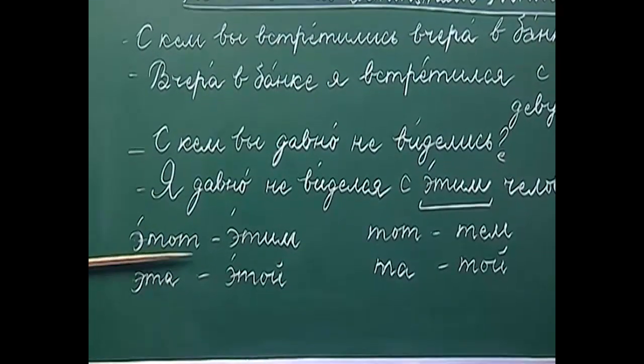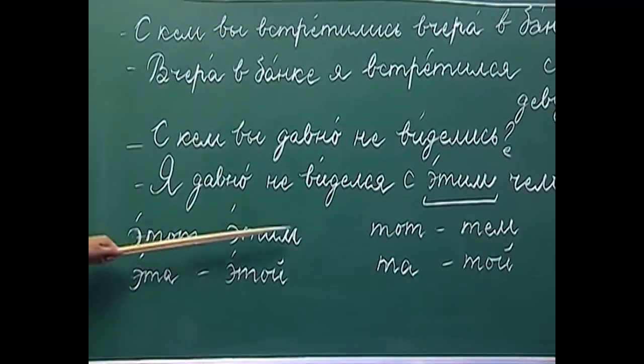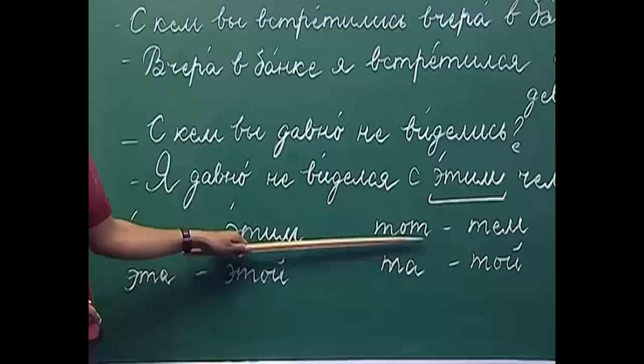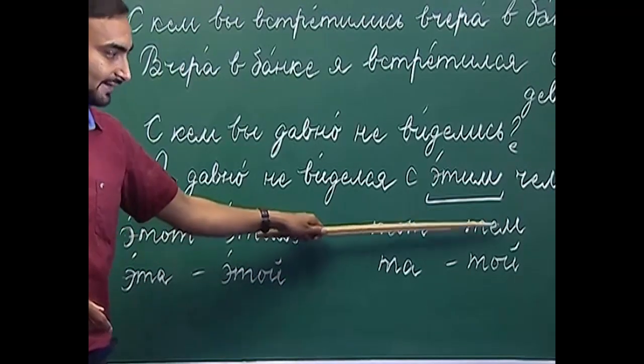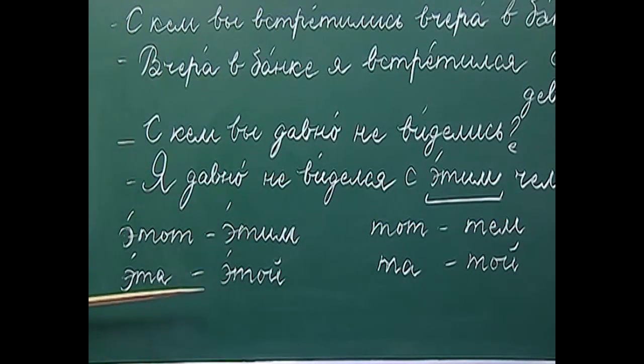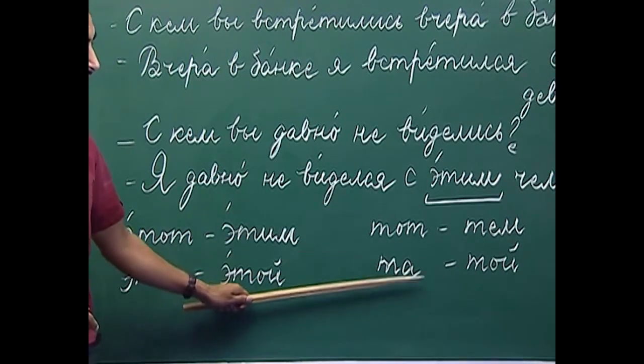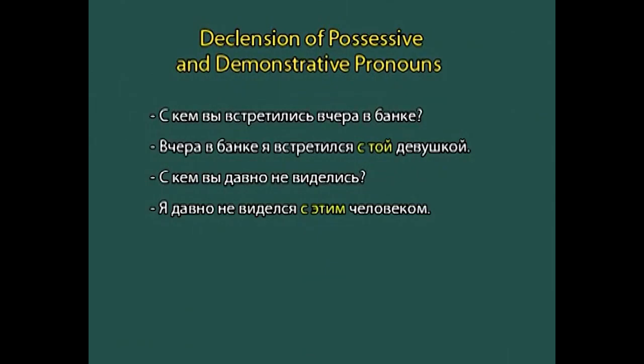Etat, masculine, changes to echem. Tot, masculine singular, changes to chem. Eta, feminine, changes to etai, and ta, feminine, changes to toi. So, this is about the declension of demonstrative pronouns.